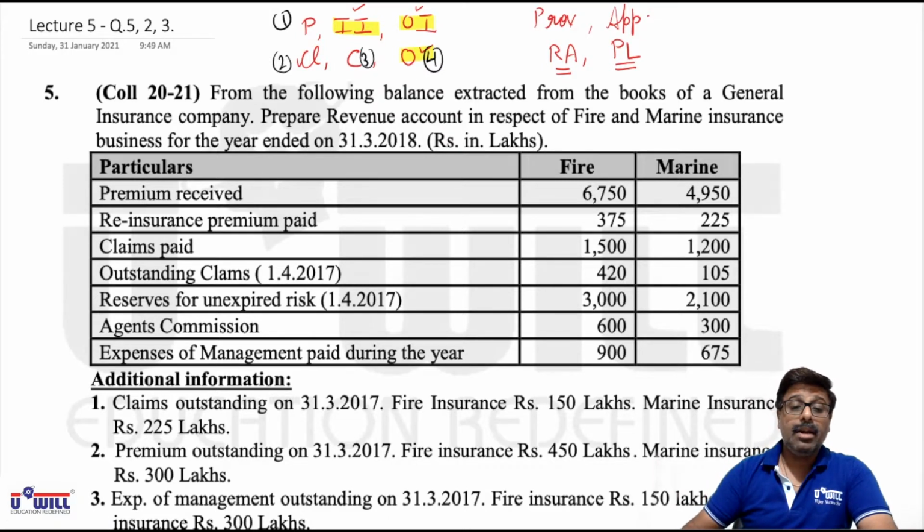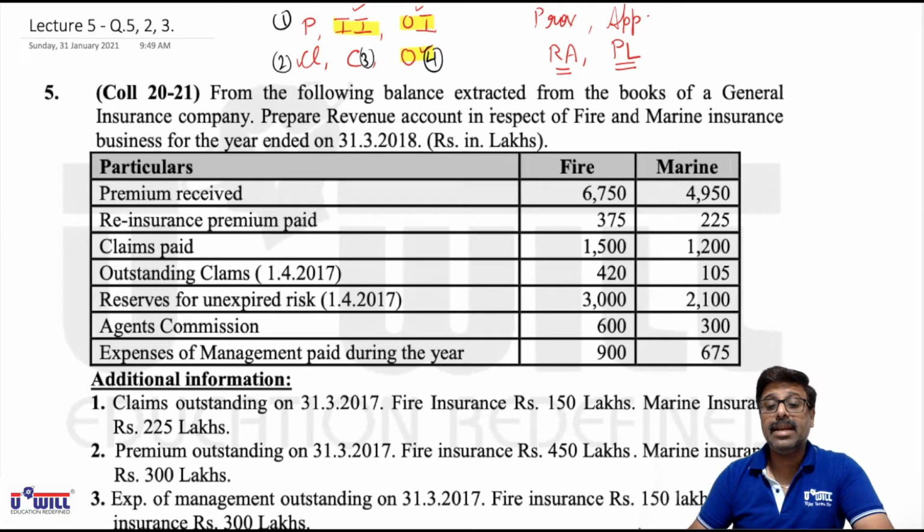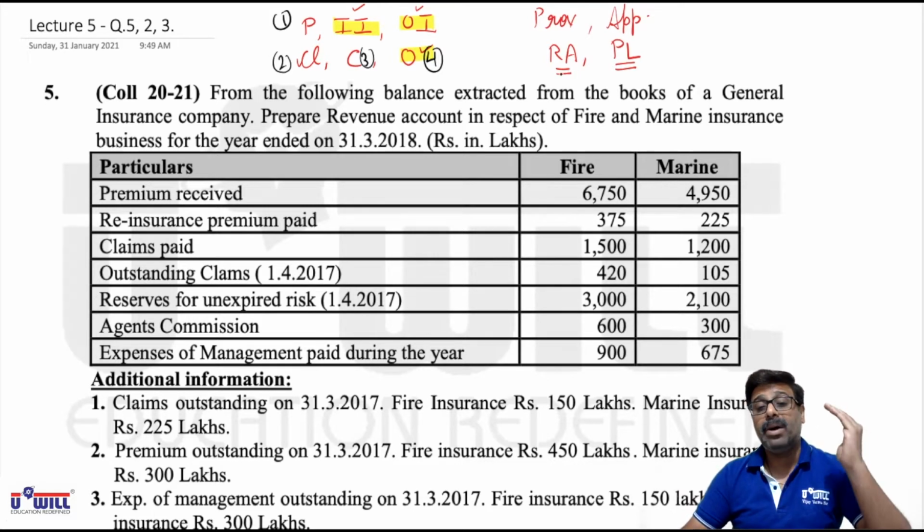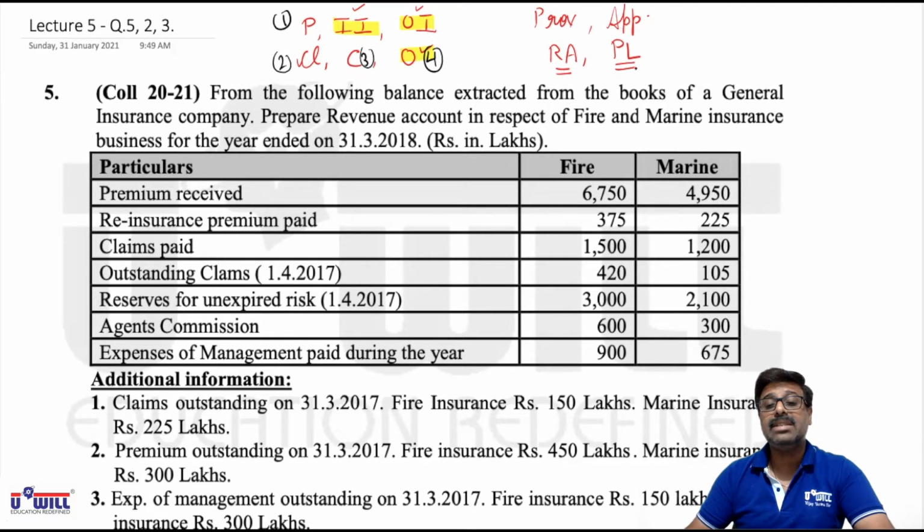Now look at question number 5. Be attentive. And one more thing, I repeat it once again. When would any item appear in revenue account or in P&L account? If the item is related to a particular insurance business, it will appear in revenue account. If it cannot be identified with a particular insurance business, it will appear in profit and loss account. Look at question number 5.